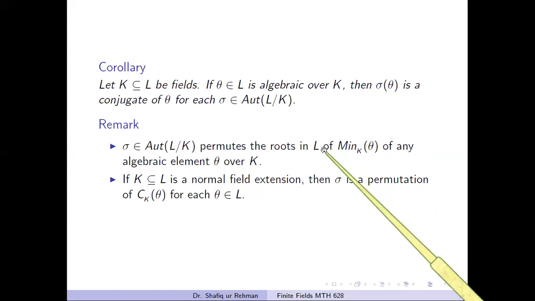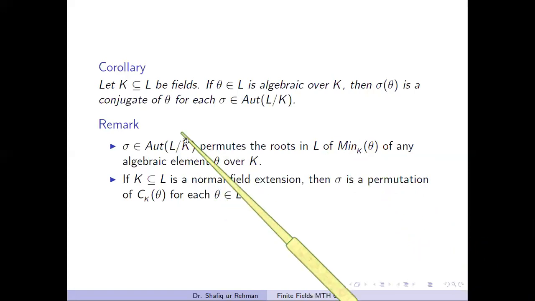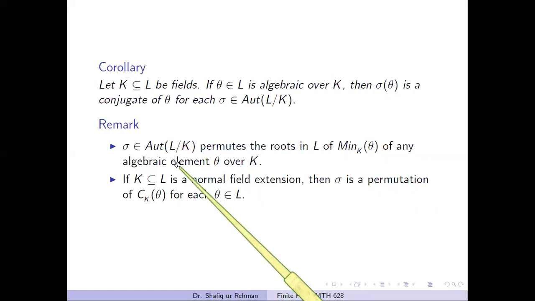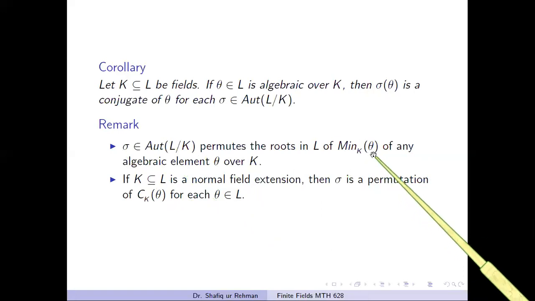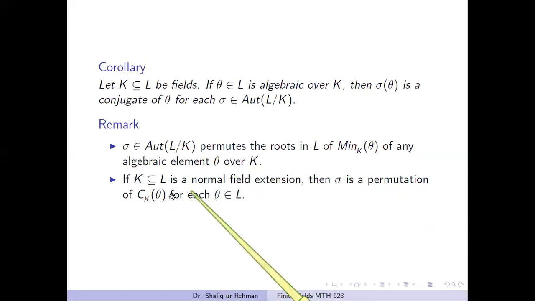Therefore, by this previous corollary, if sigma is a permutation of the set of all roots of this algebraic element theta, and if this is a normal field extension, then sigma is a permutation of this set which consists of all elements which are conjugate to theta. So what is the use of normal here?